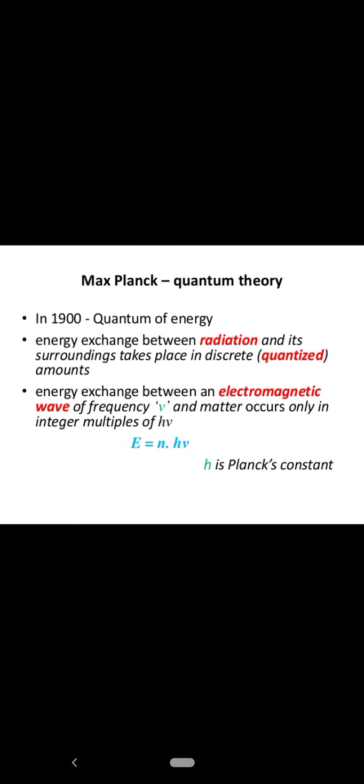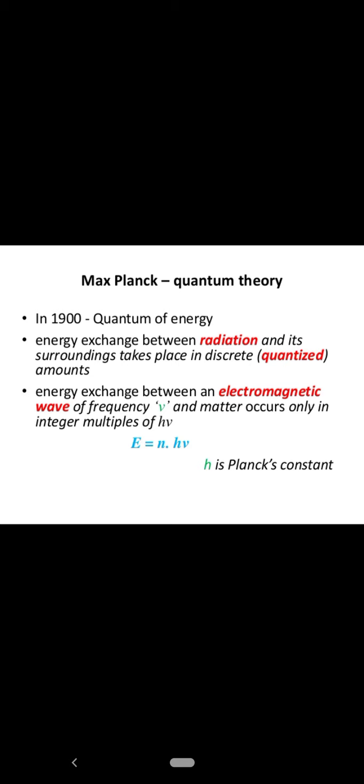The quantum theory was given by Max Planck in 1900. In 1900, Max Planck gave a theory which served as the basis of quantum theory. He said that energy exchange between radiation and its surroundings takes place in discrete amounts, or we can say that energy is quantized. Energy cannot have continuous values. There are only certain specific values that energy can have.